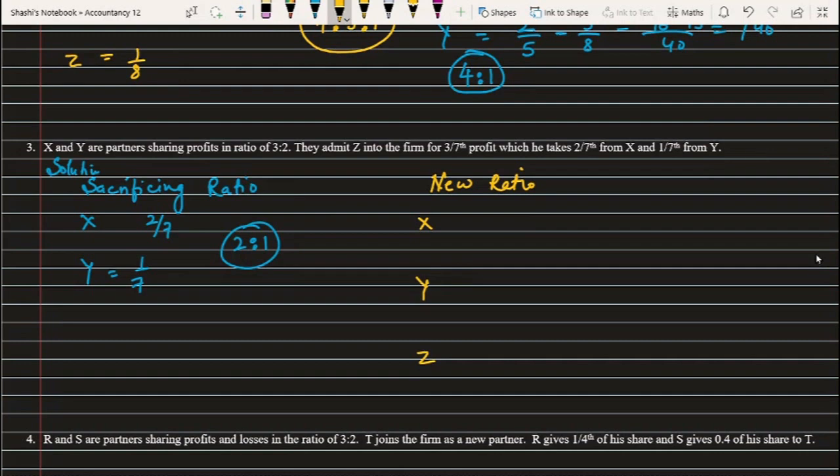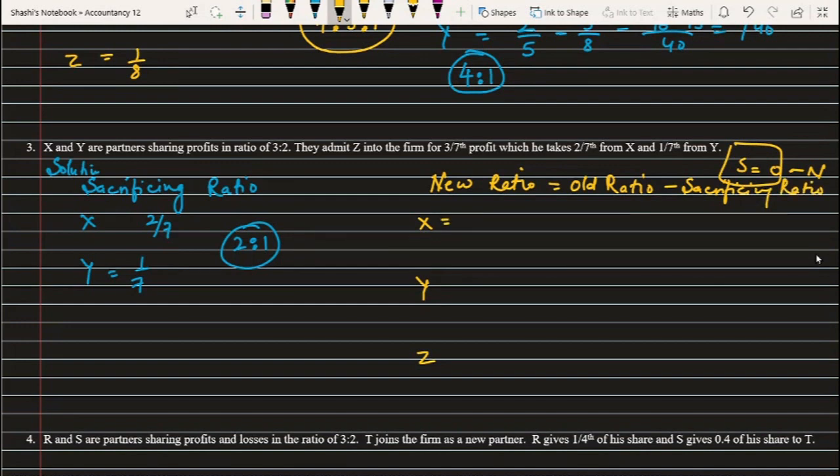So if you remember the sacrificing formula, which says that sacrificing is equal to old minus new. So this gives me a hint here. New ratio can be calculated with these two, that is old ratio minus sacrificing. I can calculate this way because I have old ratio in this question, and also I have sacrificing ratio. So this way I'll calculate my new ratio.